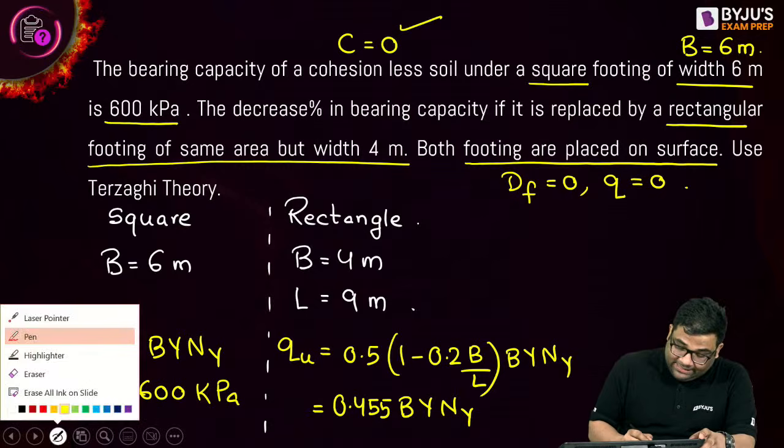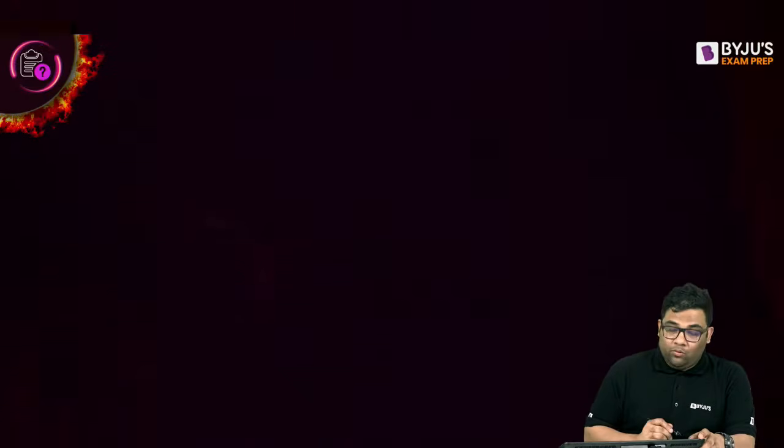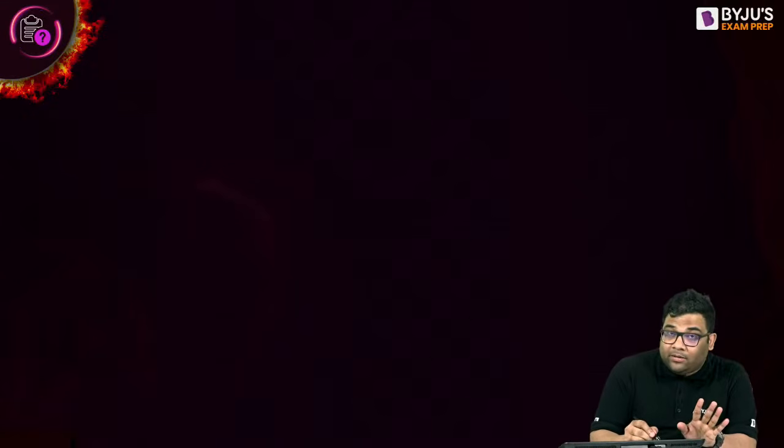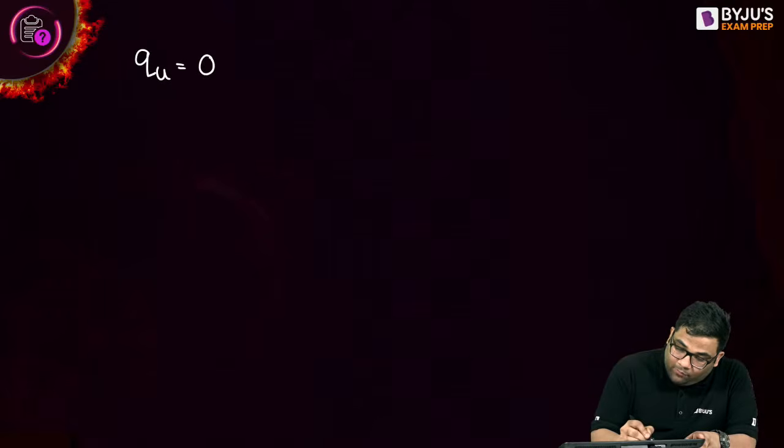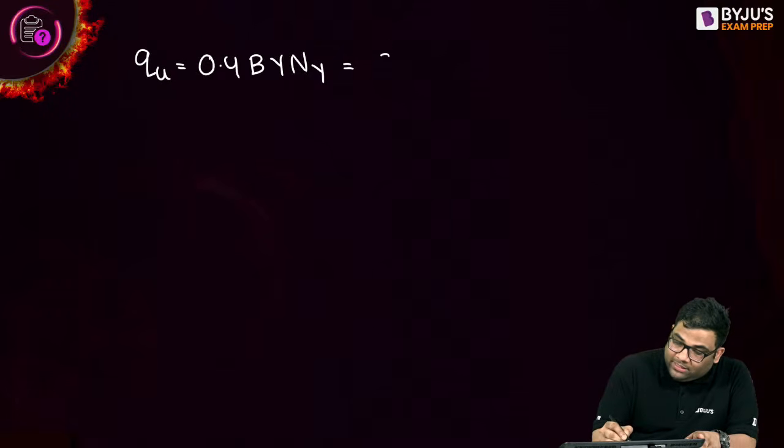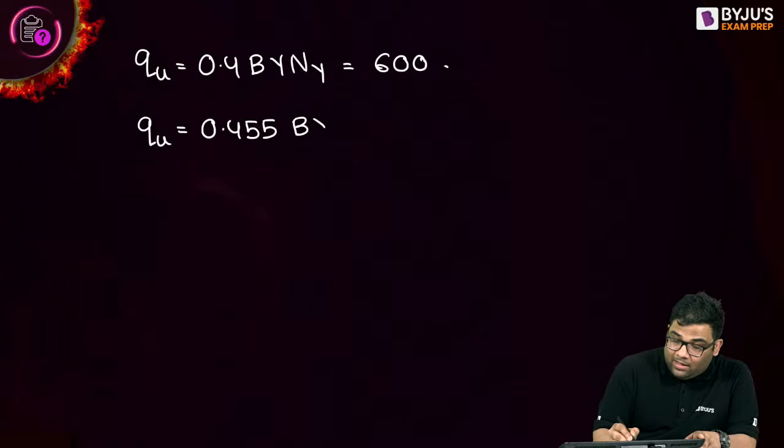Yes. So I can say now that for the square footing, I am getting qu equal to 0.4 B gamma N gamma equal to 600, right? And for the rectangle one, I am getting 0.455 B gamma N gamma equal to, I don't know.